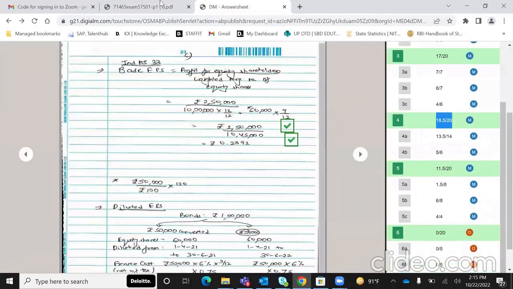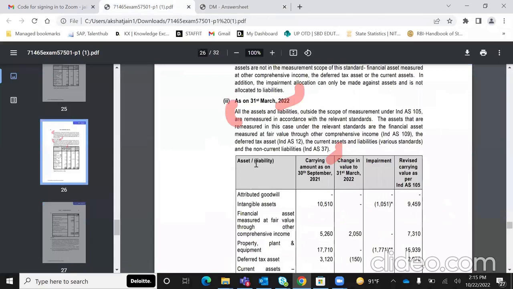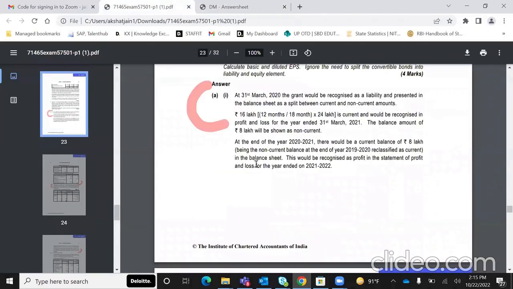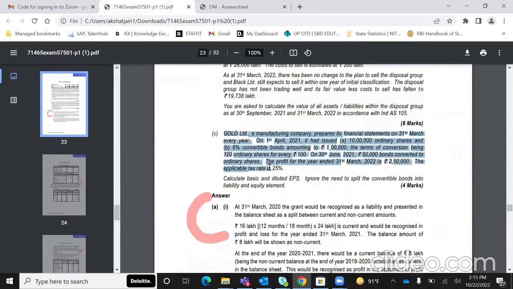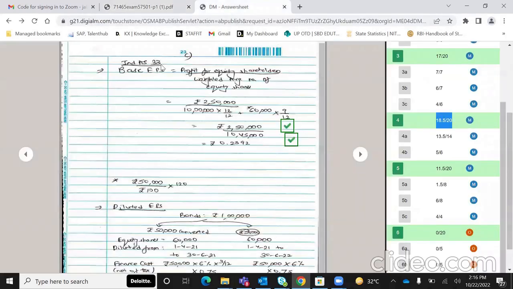Then another of my favorite, Ind AS 33 EPS. So over here, if you check, it's a good question. Again, the same question from the module, but this is a slightly tricky question. We have to calculate basic and diluted EPS wherein an entity has ordinary shares and convertible bonds amounting to 1 lakh rupees. And in the middle of the year, 50,000 worth of bonds, that is half of the bonds, have been converted to ordinary shares, and you have to calculate basic and diluted EPS. It specifically said to ignore the need to split convertible bonds into liability and equity, so Ind AS 109 doesn't come into play over here. So I mentioned Ind AS 33.